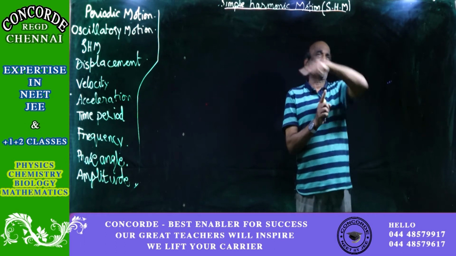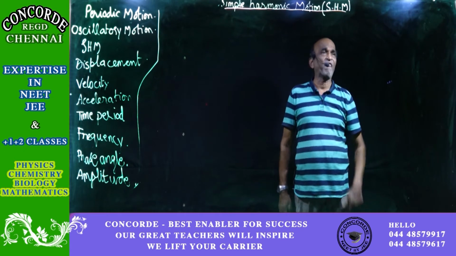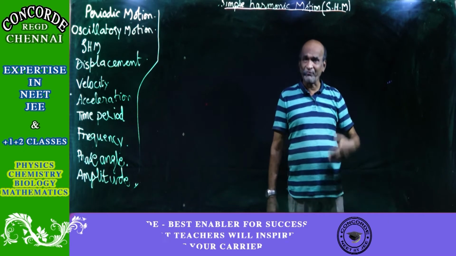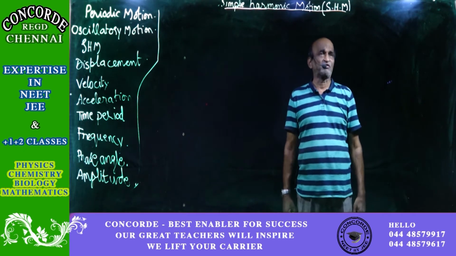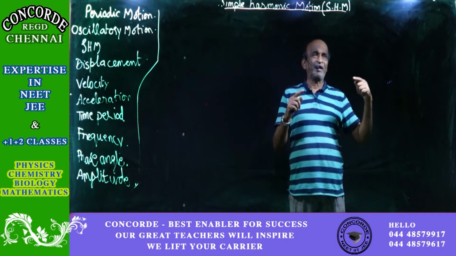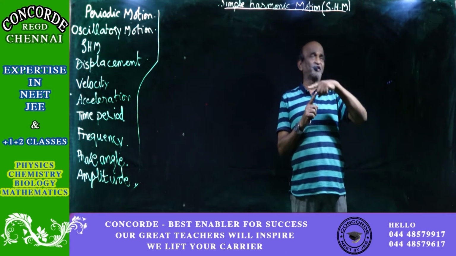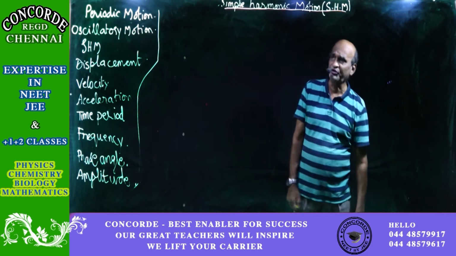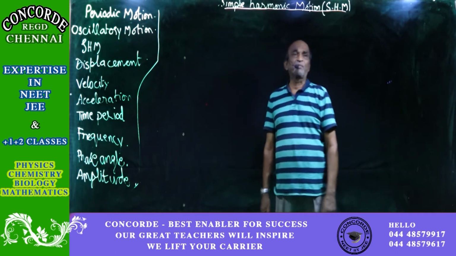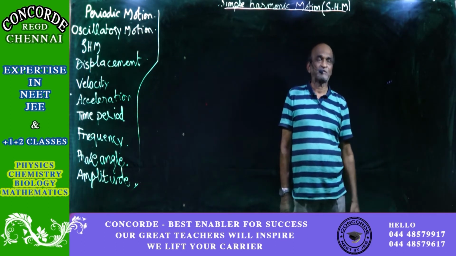So 5 seconds, 5 seconds, 5 seconds, and so on. In this manner, at regular intervals of time, when a particle in motion passes through a fixed point, then that kind of motion is what is known as the periodic motion.